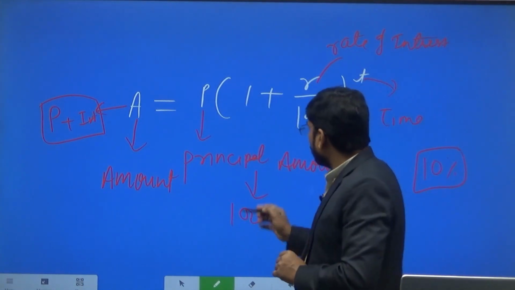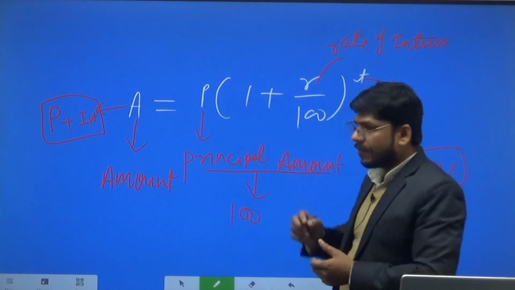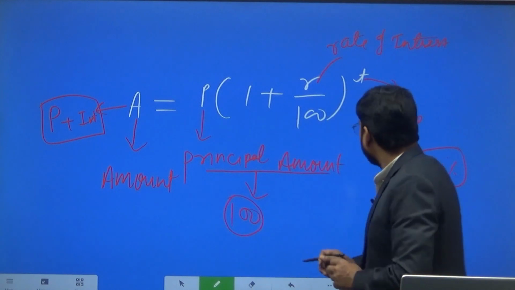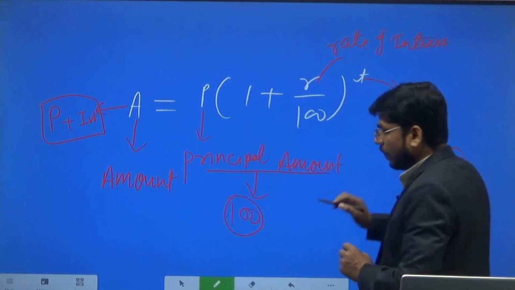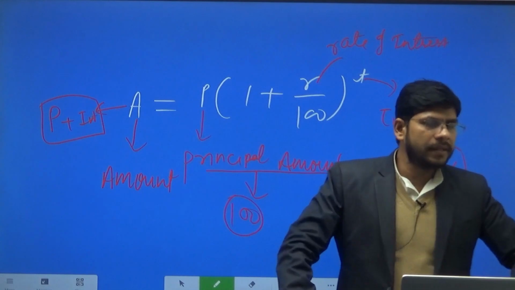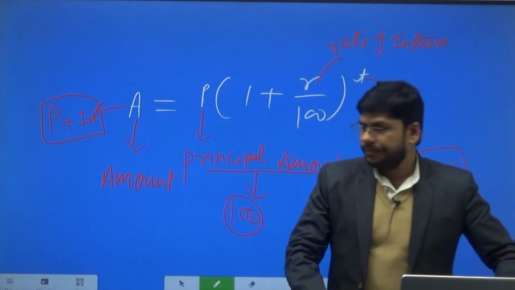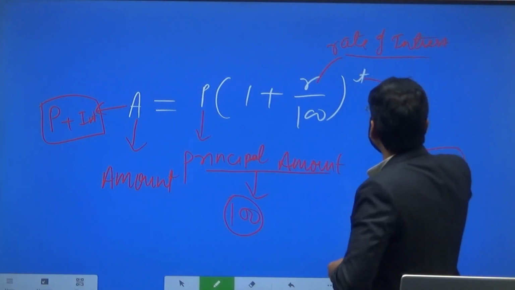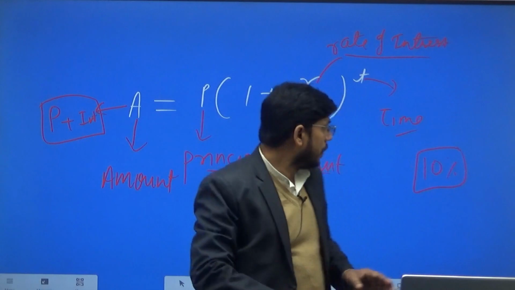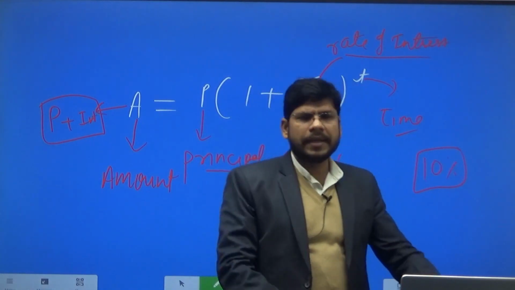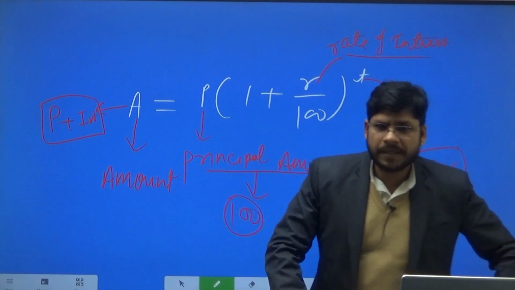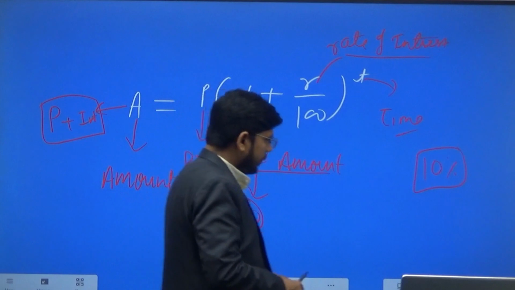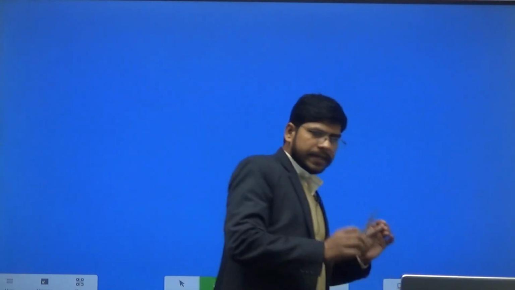Now P is the principal amount, the amount which you lend me, that is 100 rupees, and T is time, for how many years you are lending me money. R is the rate of interest, that may be 10%, 5%, depending upon the dealing between us. So these are the values.